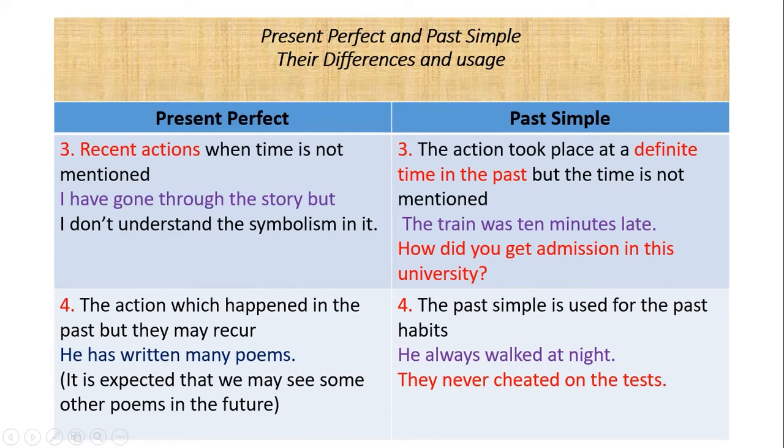The simple past is also used for past habits. For example, he always walked at night. This is the habit of the person, but we are talking about the past time, which is actually already past. They never cheated on the tests. This is also the habit of a person.